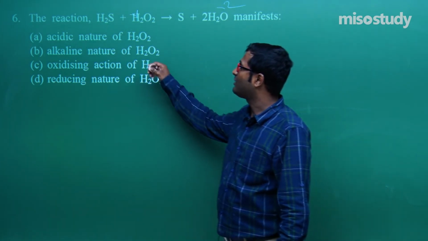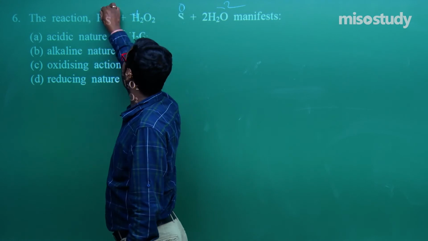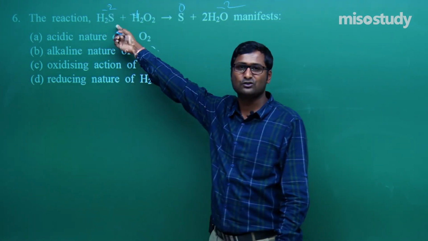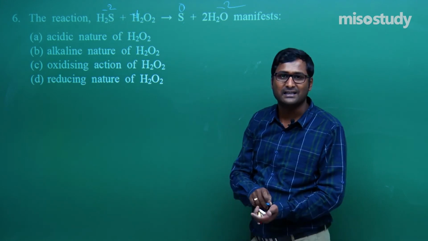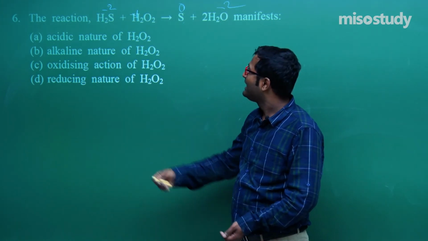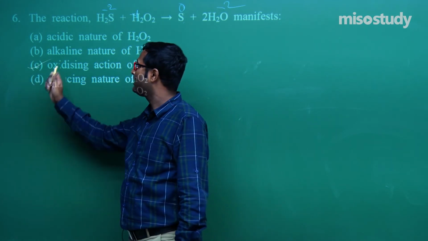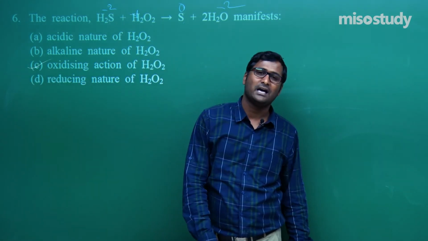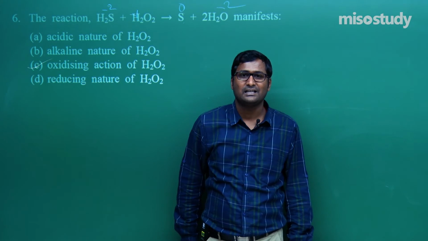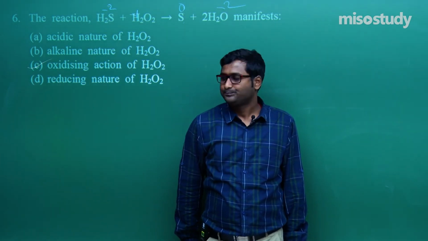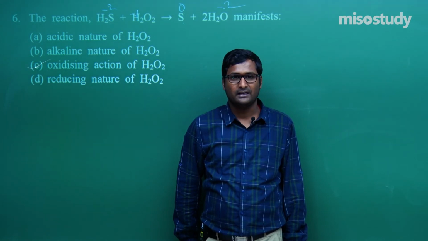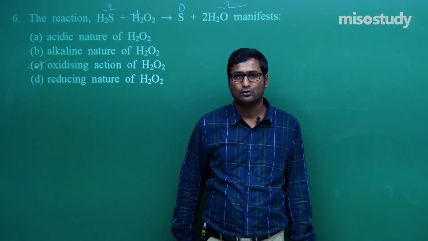Am I right or wrong? Here look at the other, 0 to -2. There is an increment. See, this one is reducing agent and this one is oxidizing agent. So in this case, H2O2 acts as an oxidizing agent. So here is the oxidizing nature of H2O2. Clear? Check these things. If you have any doubt, you can easily approach me.